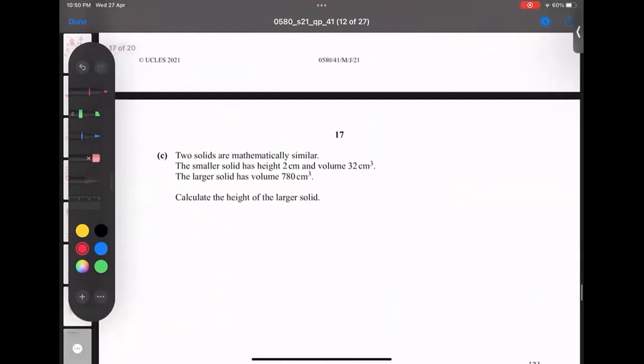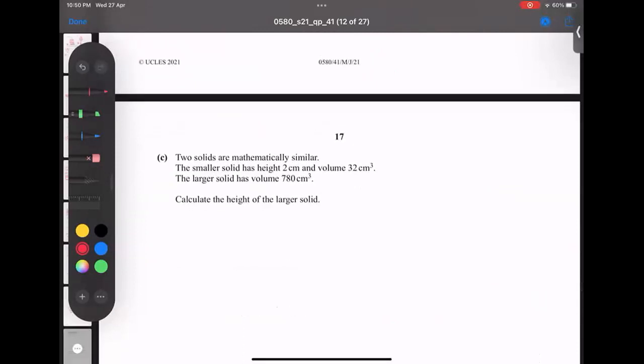Next question, this one. 2 solid shapes are similar. The small solid has a height of 2, and the volume of the small is 32. The larger is the bigger one. So the volume of the larger, L for larger, is 780, and the height of the larger I want to find.